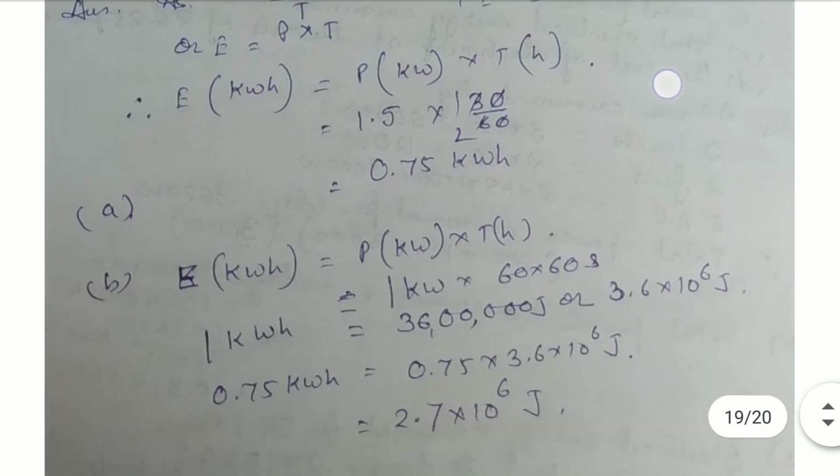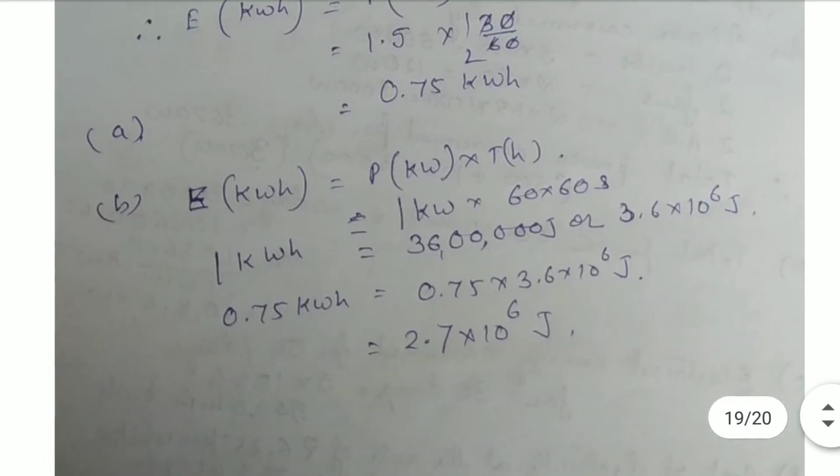Second is in joule. 1 kilowatt hour is equal to 36 lakh joule, or 3.6 into 10 to the power 6 joule. That means 0.75 kilowatt hour is equal to 2.7 into 10 to the power 6 joule.